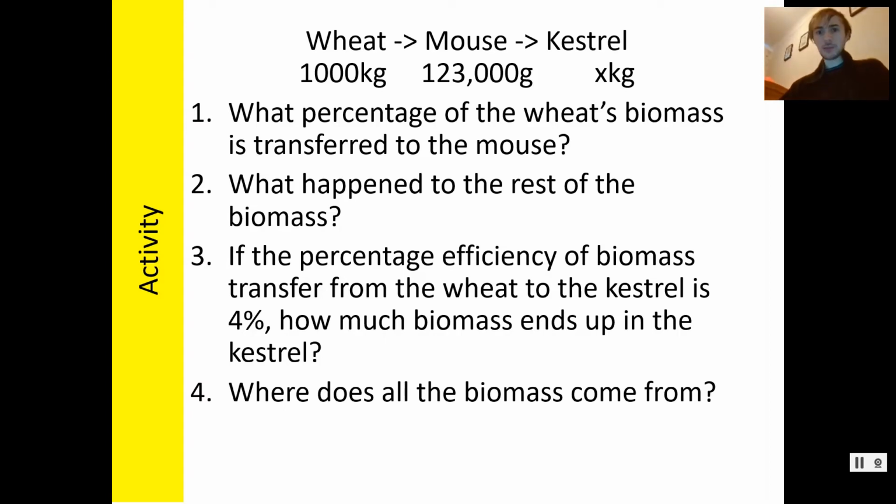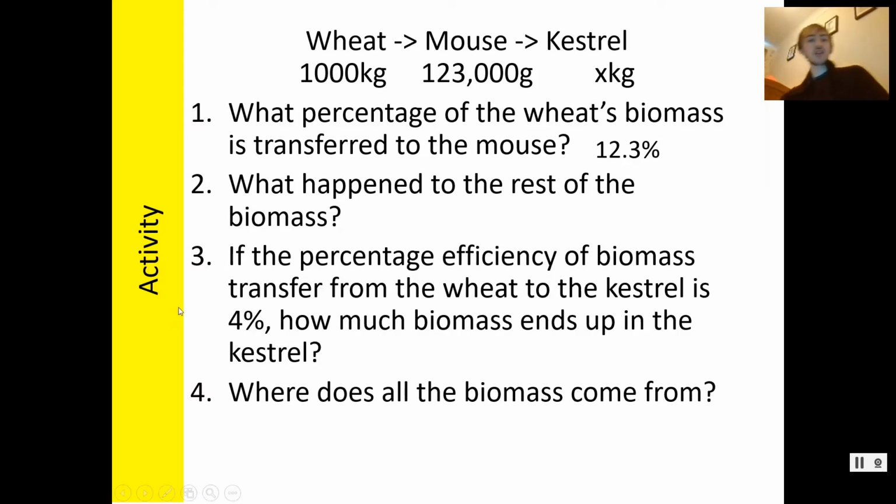Once we've worked that out, then the percentage of the wheat's biomass transferred to the mouse is 123 kilograms divided by 1,000 kilograms times 100, which should give you an answer of 12.3%, is the number I've got there. What happens to the rest of the biomass? Well, that's a very complex question, but broadly, some of it is not eaten, so the mouse hasn't eaten all of the wheat. Some of it is wasted as heat energy from respiration. Some of it is used as movement energy. Some of it is excreted. 4 marks there. Should be getting all 4.